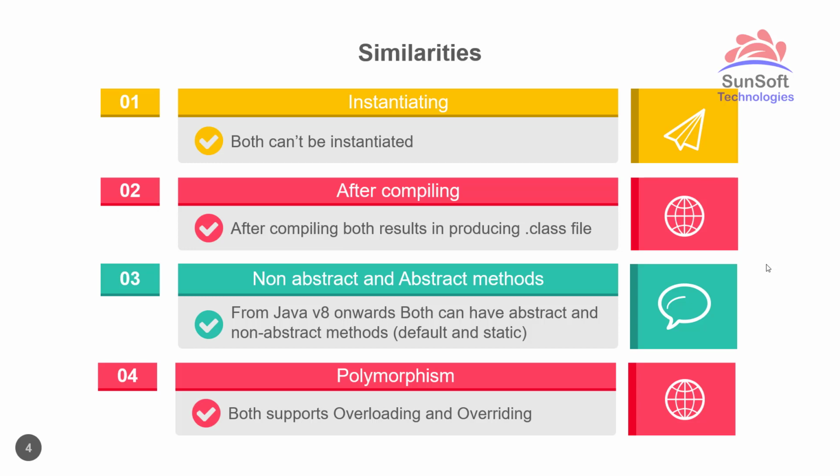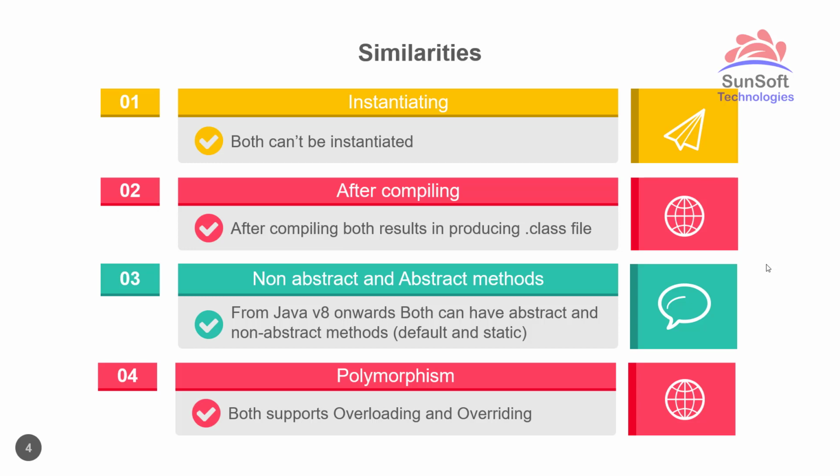Third, both can contain abstract and non-abstract methods. This is from version 8 onwards. Interface supports methods with body for default and static methods. And fourth, both support compile time polymorphism and runtime polymorphism. Means in both abstract class and interface we can have overloaded methods, as well as the methods declared in abstract class and interface, if they are abstract methods, they must be overridden by any of the non-abstract subclass.